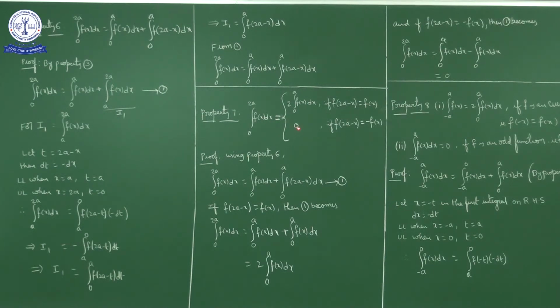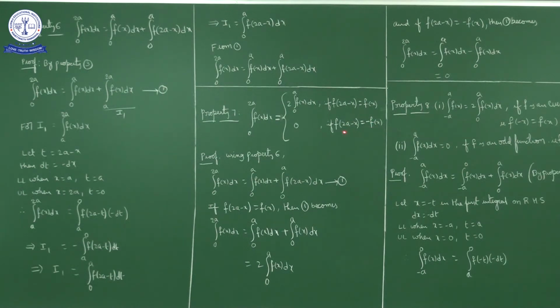Or else this value is 0 if f of 2a minus x is equal to minus f of x. What is the seventh property? Integral 0 to 2a f of x dx is equal to 2 times integral 0 to a f of x dx if f of 2a minus x is equal to f of x. This integration value is 0 if f of 2a minus x is equal to minus f of x.